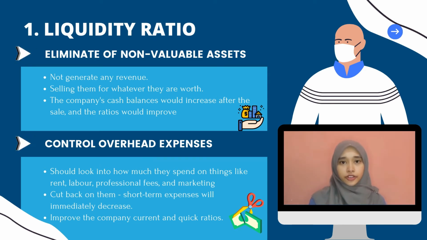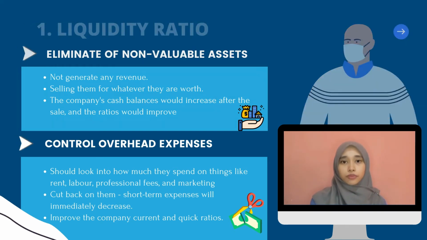Next suggestion for improved liquidity is control overhead expenses. KPJ Healthcare Berhad should look into how much they spend on things like rent, labor, professional fees and marketing. If the company cuts back on those things, the short-term expenses will be immediately decreased. Besides, the amount of money can be kept for the firm's growth as well. So as the result, the company's current and quick ratio will soon improve.